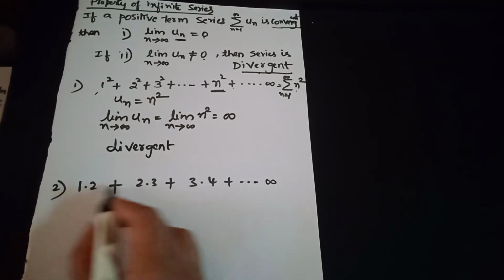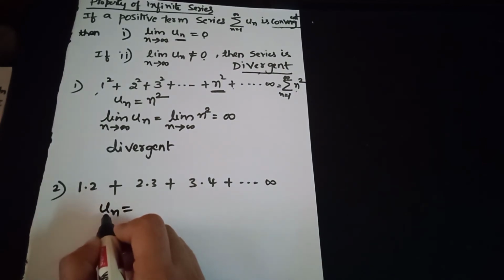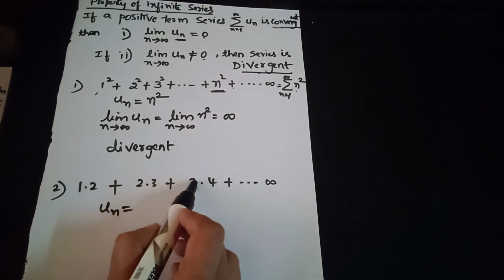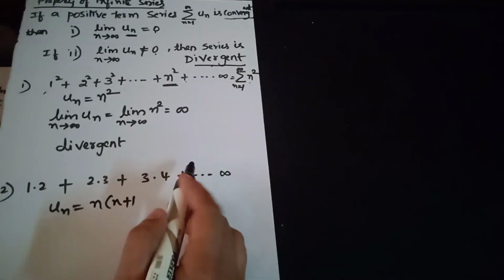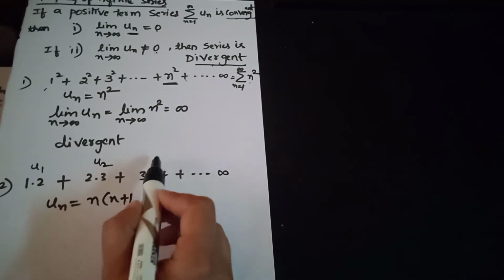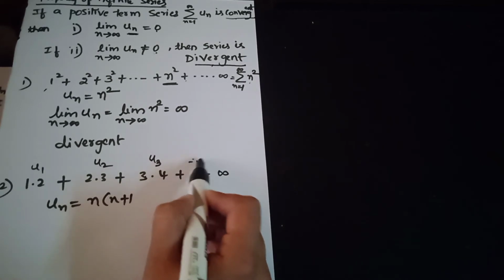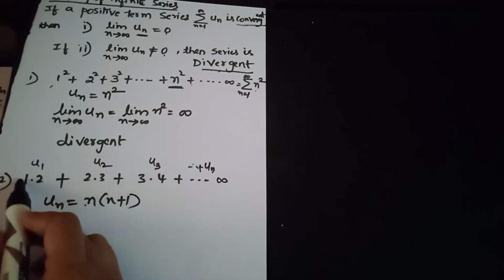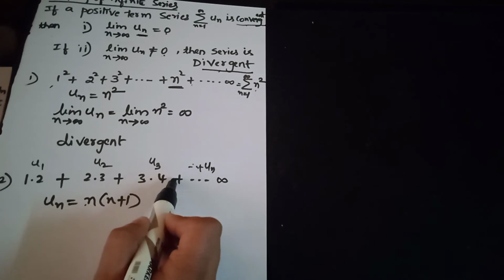Now consider this series. Looking at the pattern 1, 2, 3, the nth term will be of the form n into n plus 1. This is the first term u1, this will be the second term u2, and this will be the third term u3, plus etcetera.